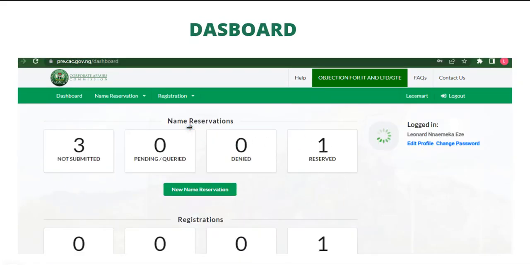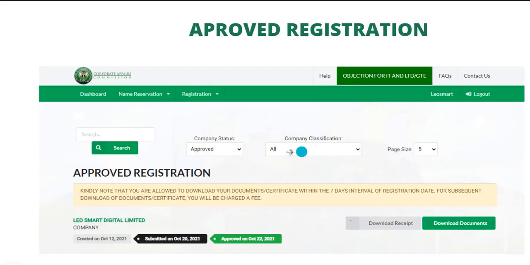Now, most reservations applied for before 2 p.m. get approved that same day. If you apply for a reservation in the morning, before that day runs out, it should be approved. Now, we also look at when you click on this registered. Under this registration, it shows that I have one company registered, or one entity registered.